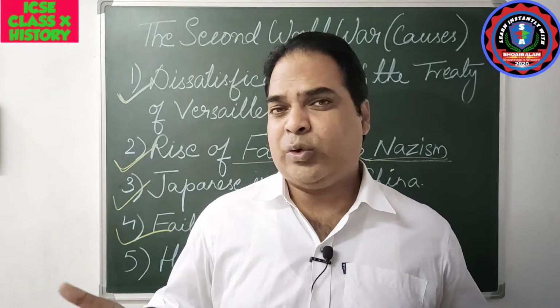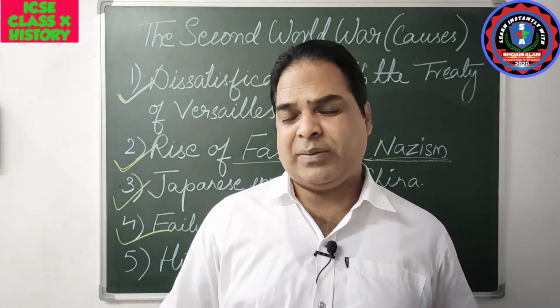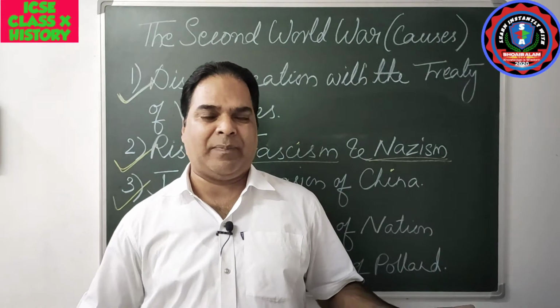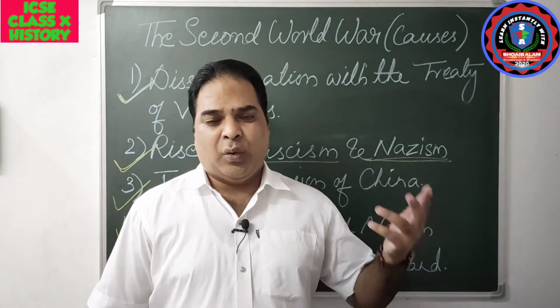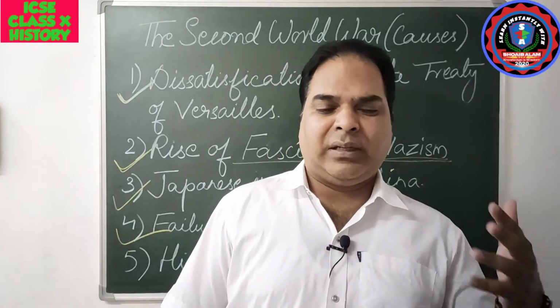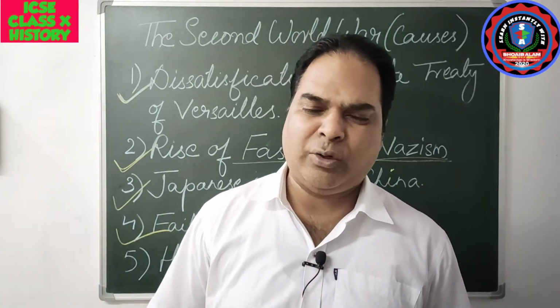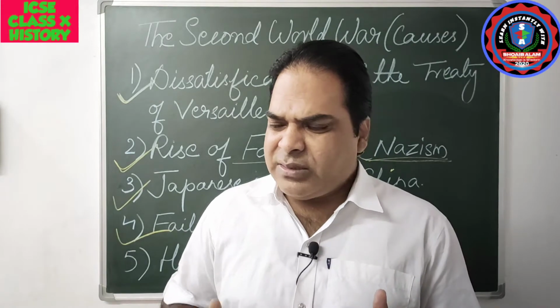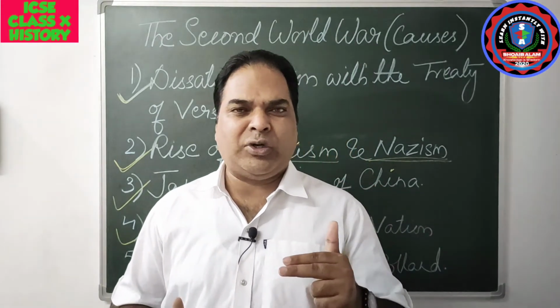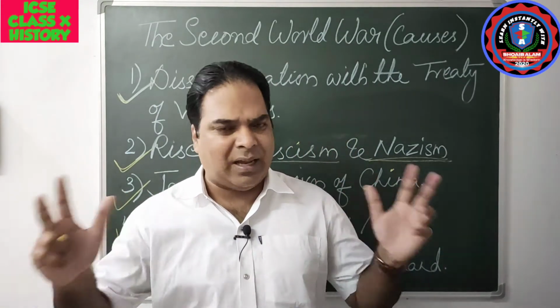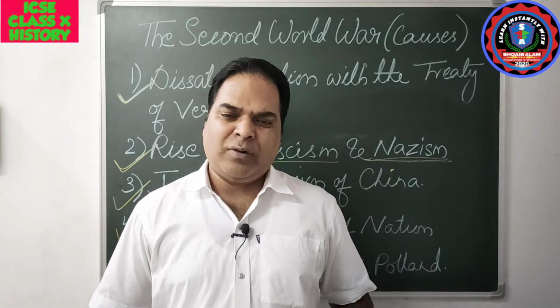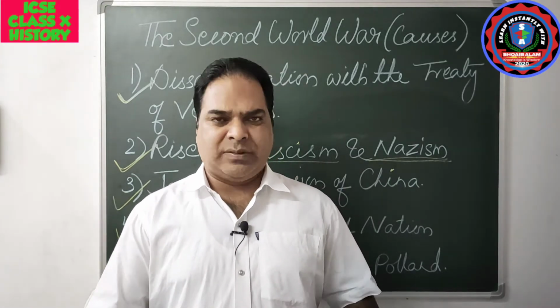No. In 1932, when Germany gave up the League membership, nobody stopped them. In 1933, when Germany walked out of the disarmament conference, again the League of Nations did not do anything. So one after another, Germany is violating the terms of the Treaty of Versailles, and France and England are not taking any action. They followed the policy of appeasement.